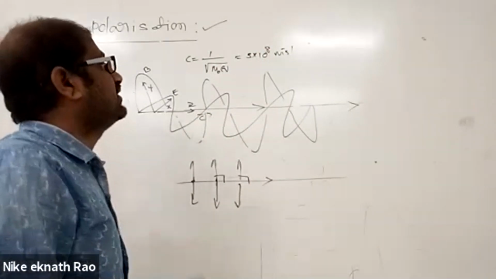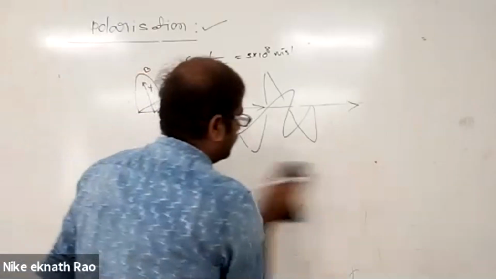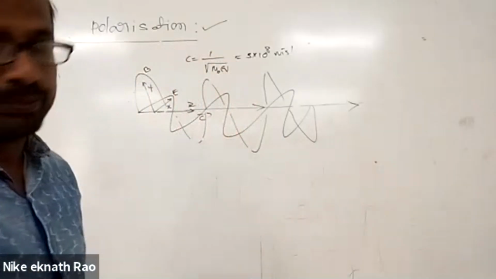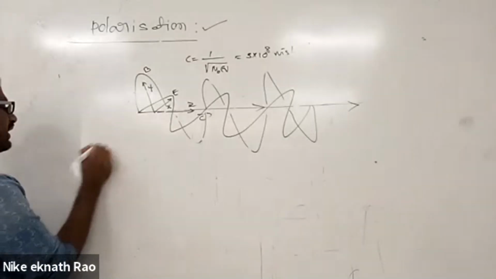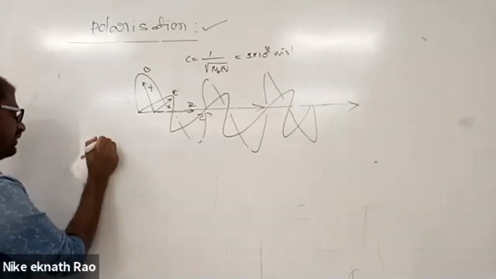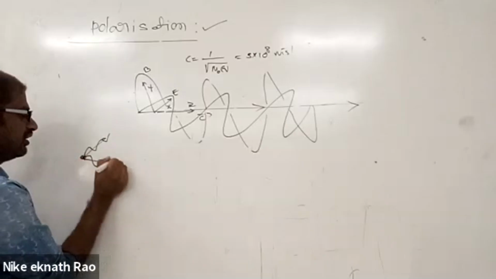Now, if you consider ordinary light, what is ordinary light and what is polarized light? We'll see first of all. When the source of light emits light in all directions, electromagnetic waves are generated and travel in all directions.